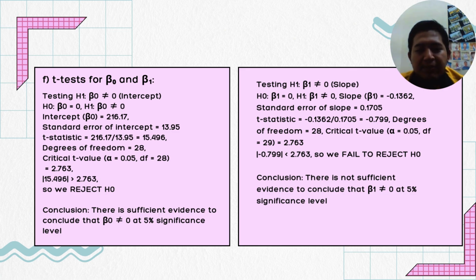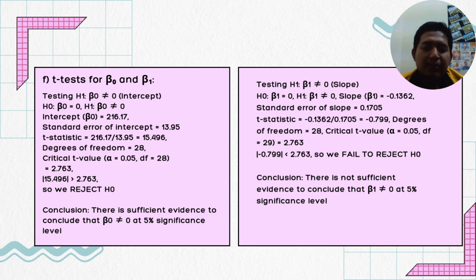And same as for the intercept, we got the value 2.763, and we can see that the t statistic of the slope, which is negative 0.799, is lower than 2.763.